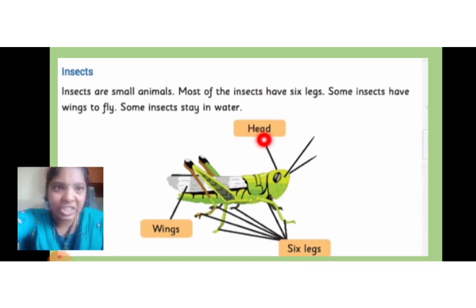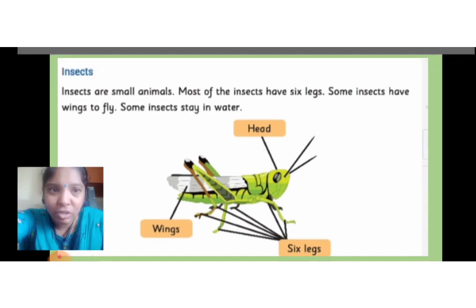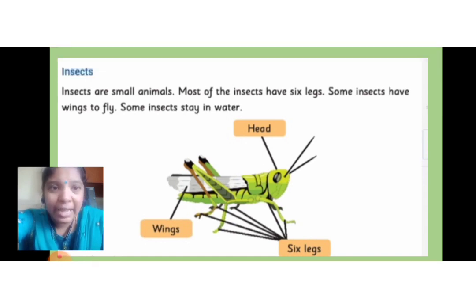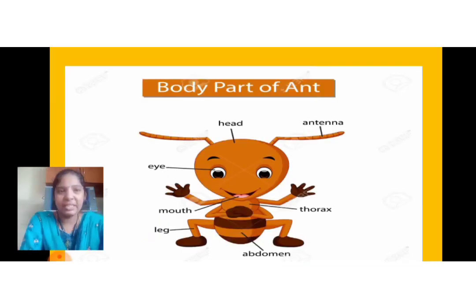Here is the head, H-E-A-D, head. As we have a head, the insect also has a head. As birds have wings, the insect also has wings. W-I-N-G-S, wings. And 6 legs. Here for this grasshopper, it says 6 legs. S-I-X, 6 legs. So the insects also have legs. Some animals have horns and the insects have antennas. So this is the difference.